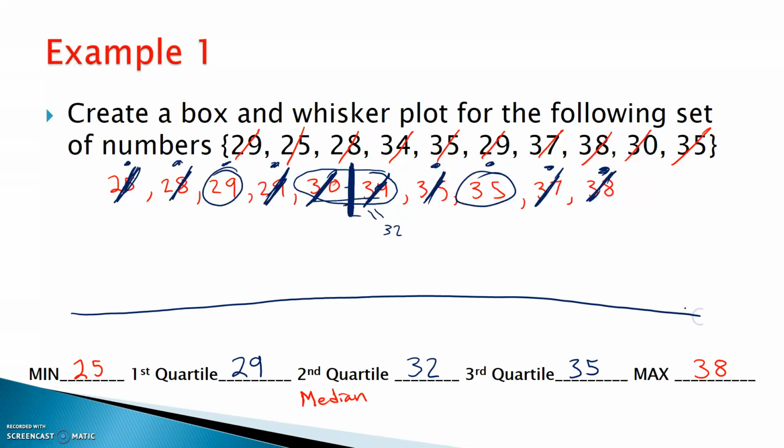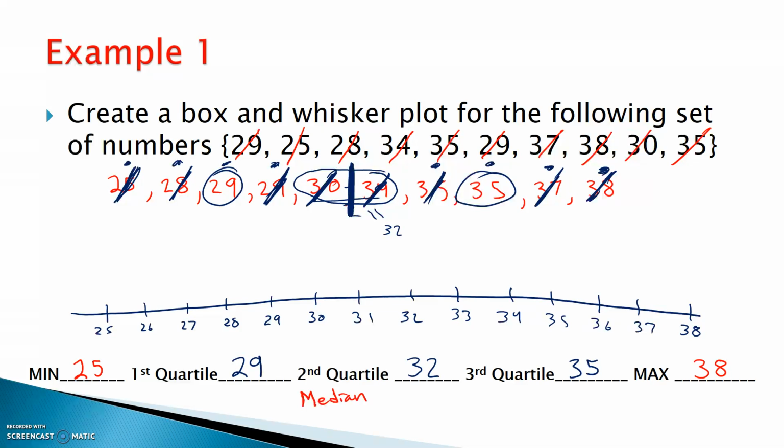My numbers, well, that's a terrible straight line, but my numbers range from 25 to 38. So again, let's start with 25. I think I can go by once. 26, 27, 28, 29, 30, 31, 32, 33, 34, 35, 36, 37, 38. Hey, just had enough space. All right, so again, your line should be straighter than that, of course. But how does this work?